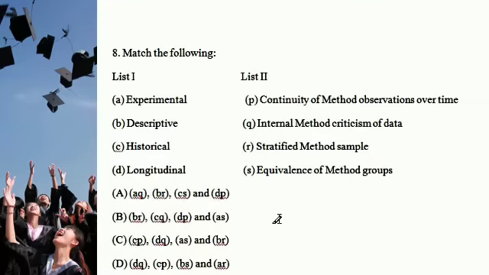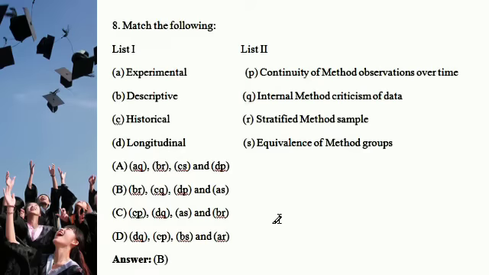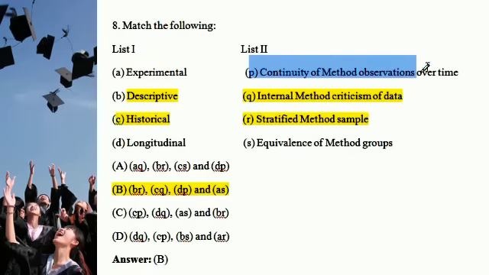And the next question: match experimental, descriptive, historical and longitudinal. Definitely option B is the correct sequence. Descriptive is the right answer R, and stratified sampling. And C, historical, basically internal methods criteria. And D, longitudinal, basically the continuity of method observation time. So definitely the answer is B.